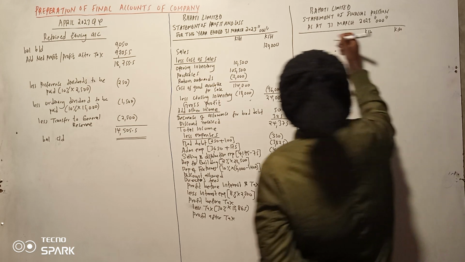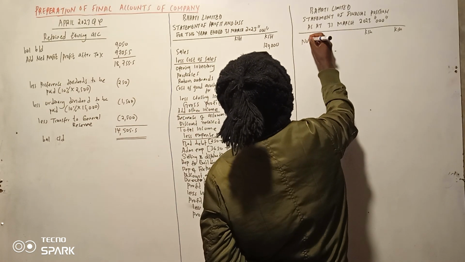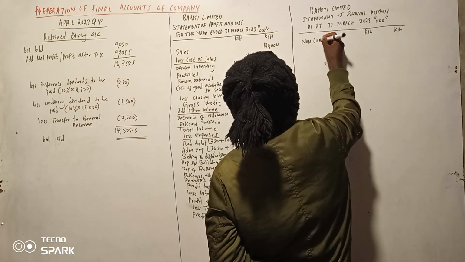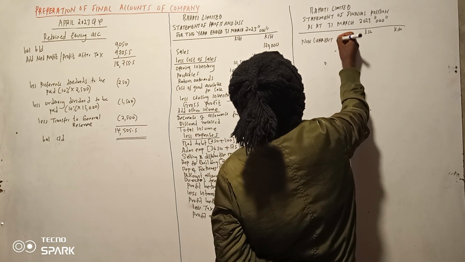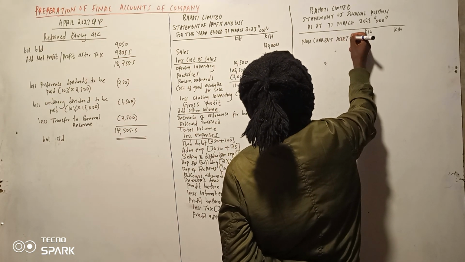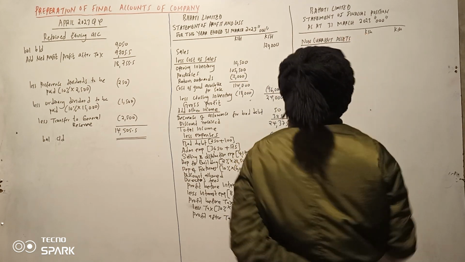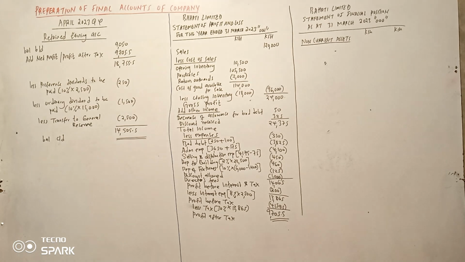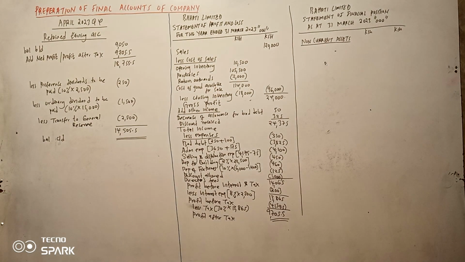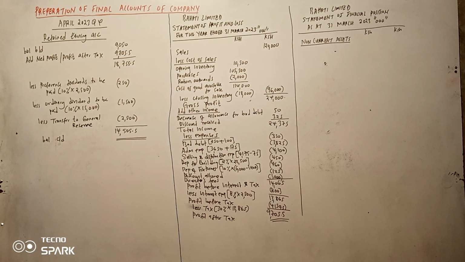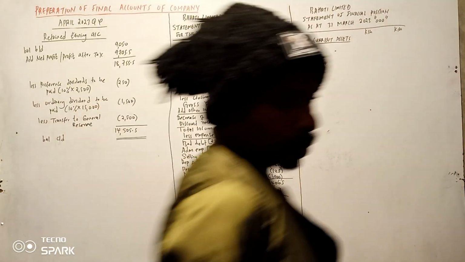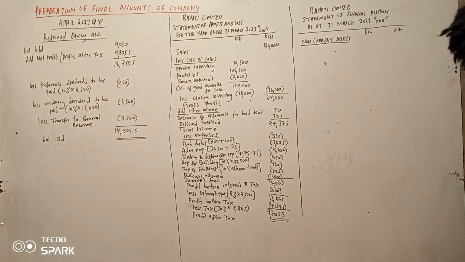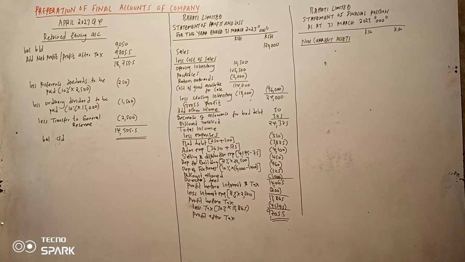Kama kawaida unaanza na non-current assets. So kama kawaida you start with the non-current assets. So tunaanza na, tunaweza go to our balance, then tunaweza consider. So for non-current assets we have number 1, building.